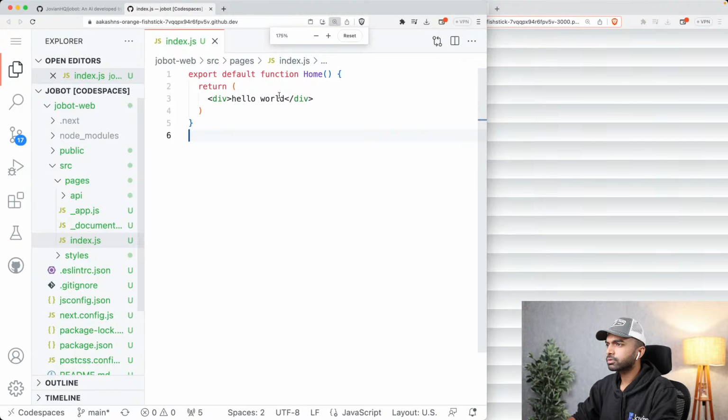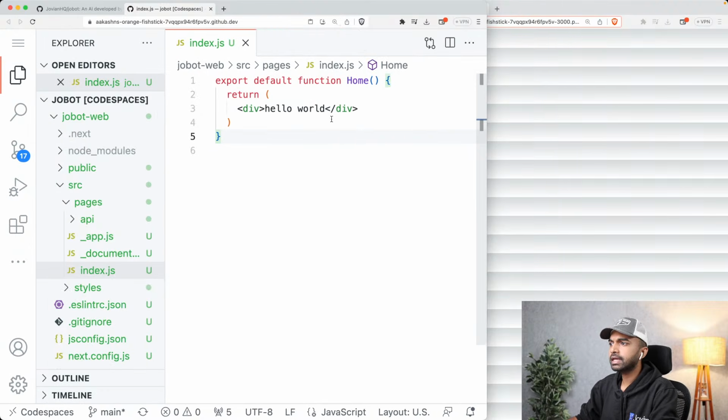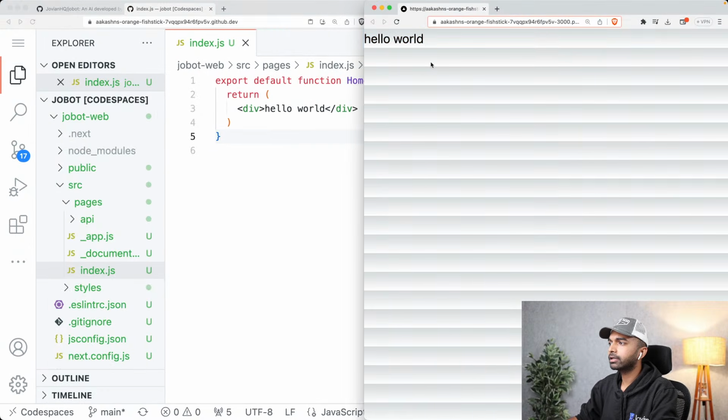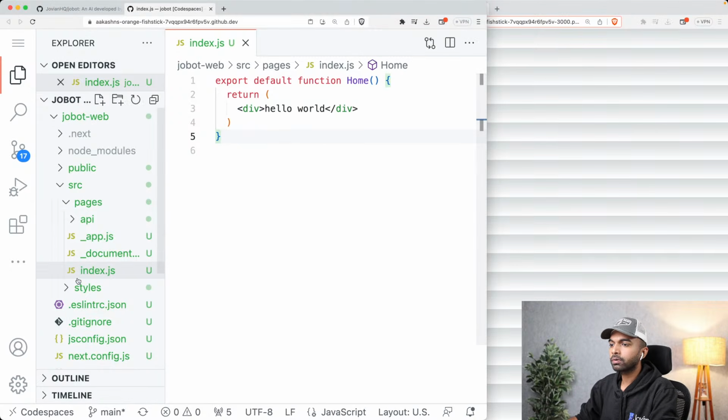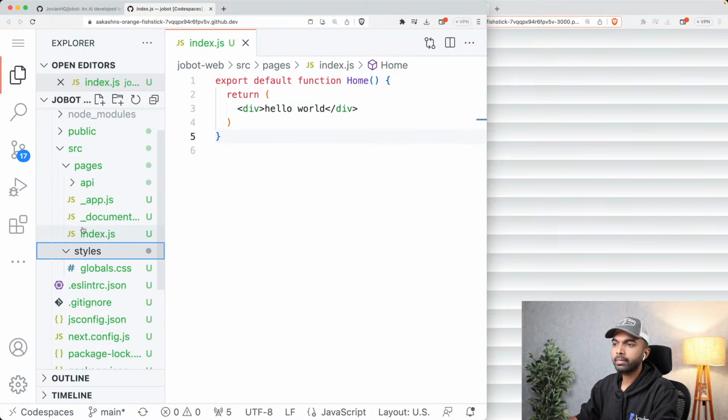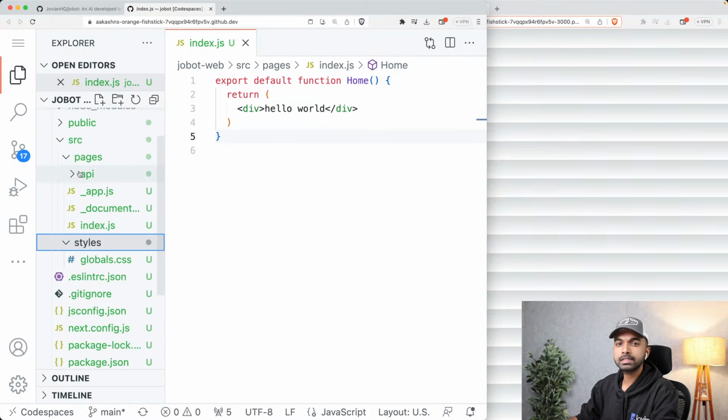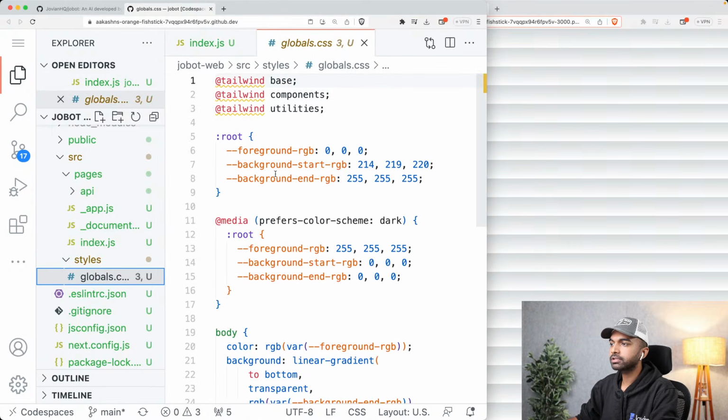All right, and let's zoom this in as well. So we are just saying hello world here, and that hello world is rendered here, but there seems to be some kind of a background here. So I'm just going to go into styles. Inside the Jobot web folder, inside the SRC folder, there is the styles folder, and I can see that there are a bunch of styles here.